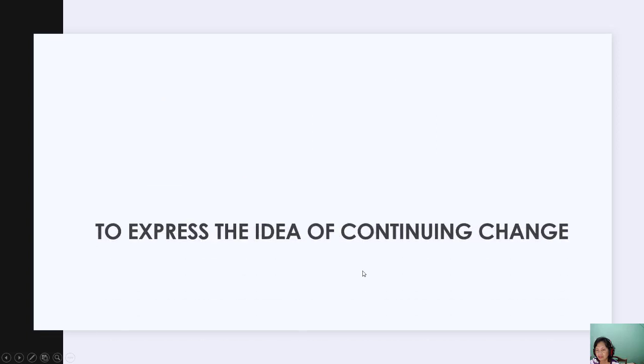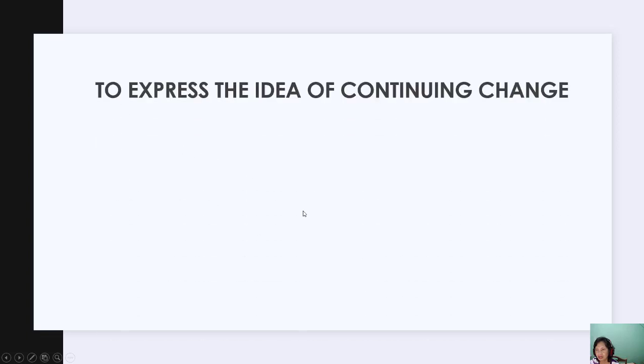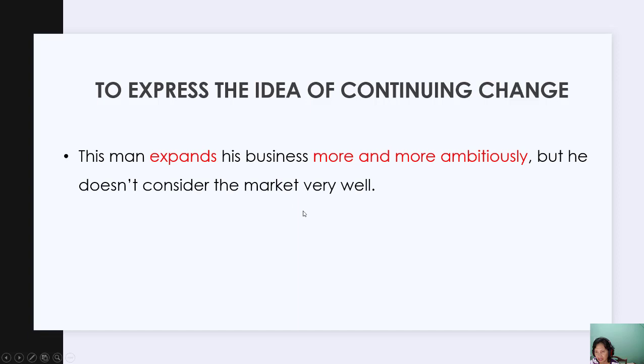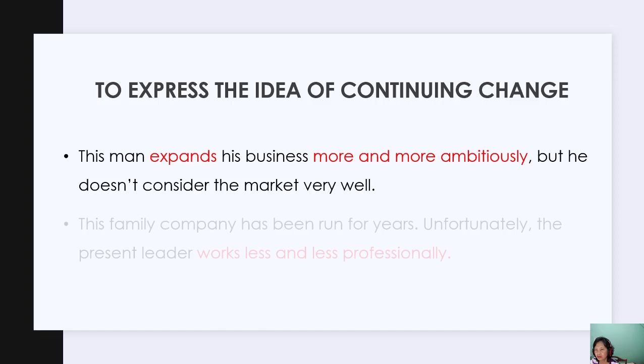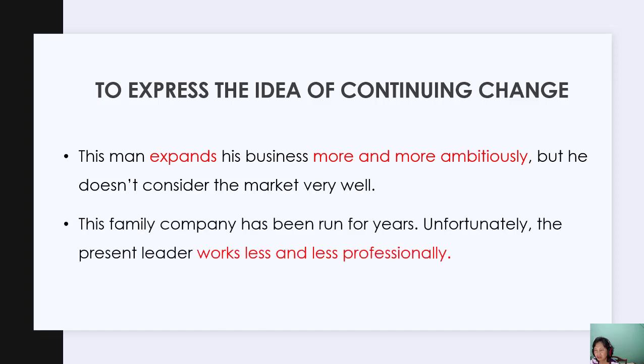Okay, to express the idea of continuing change, again, the same as what I told you in the adjective one, we have more and more ambitiously. So we don't have more ambitiously and more ambitiously. This is wrong. This man expands his business more and more ambitiously, but he doesn't consider the market very well.